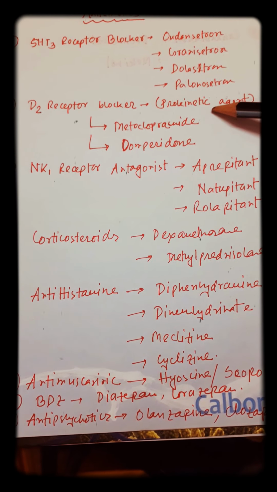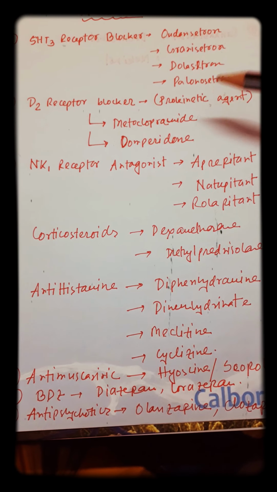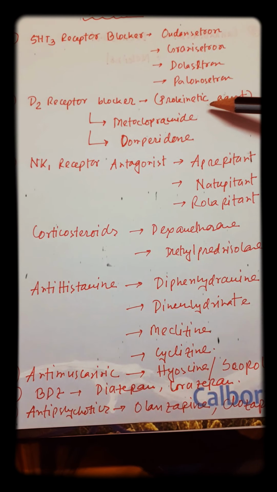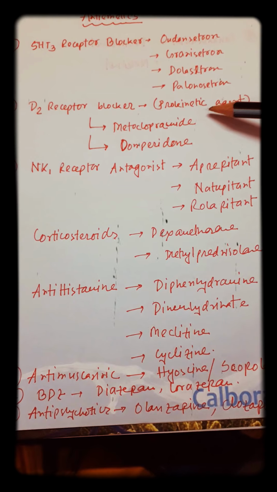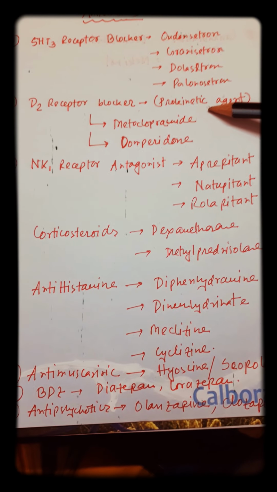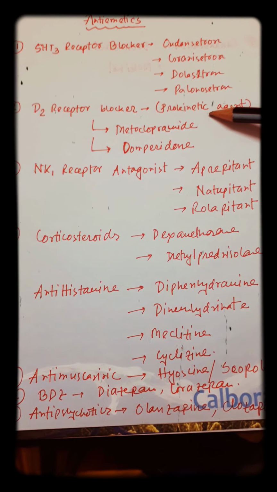Another thing we should tell about this drug is that in case of diarrhea, never use a prokinetic agent. One of the causes of vomiting is acute gastroenteritis, and in acute gastroenteritis there will be fever, diarrhea with vomiting.